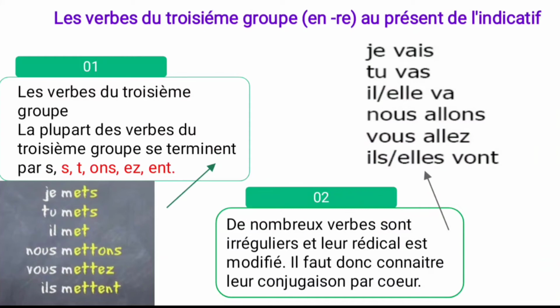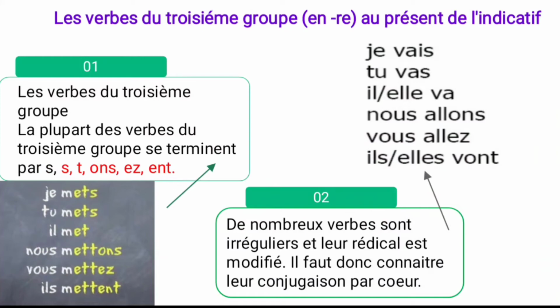And what are the endings for the third group? S, S, T, ONS, EZ, ENT. And many are irregular verbs. See the example, the mettre verb. Mettre means to put. And it ends with what? RE. Remove the RE and add the endings. Je mets, tu mets, il met, elle met, nous mettons, vous mettez, ils mettent, elles mettent.